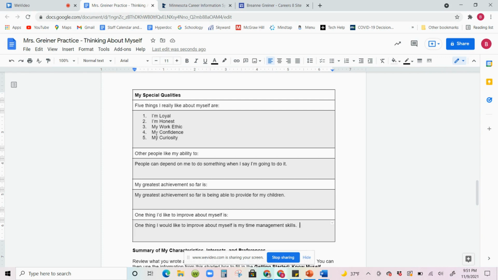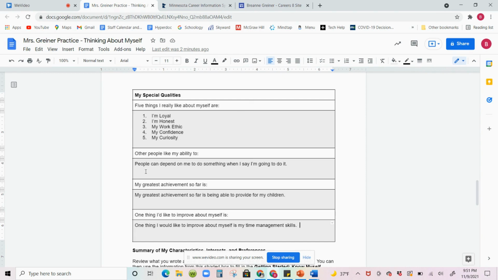Maybe you are caring. Maybe you're a caring person. Maybe you're a sensitive person and you like that about yourself because you're really keen to your feelings and to other people's feelings. Maybe you're strong. Maybe you can lift really heavy things and you like that about yourself. It makes you feel proud. Maybe you're athletic or you're artistic. Okay, so what are the qualities that you have about yourself that you really like?